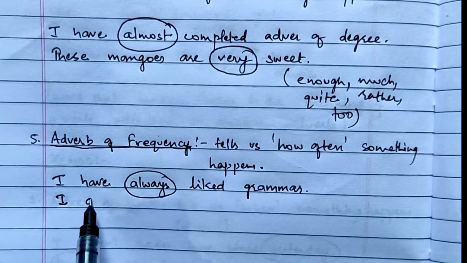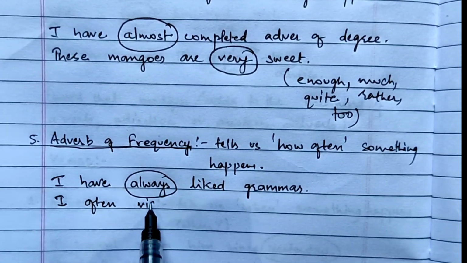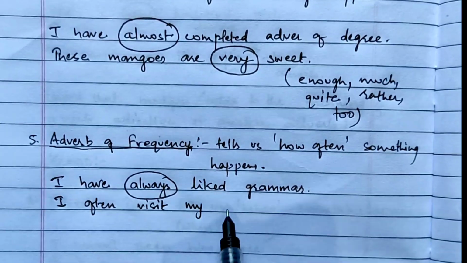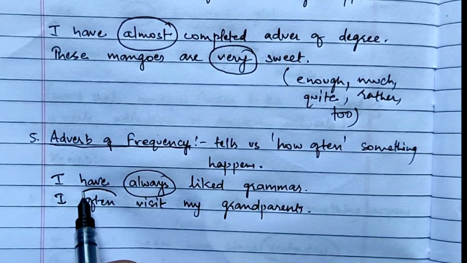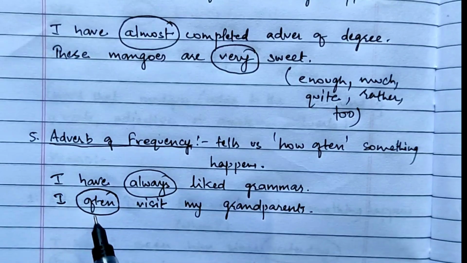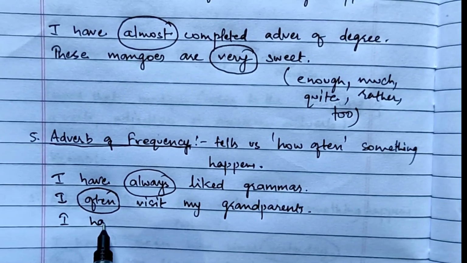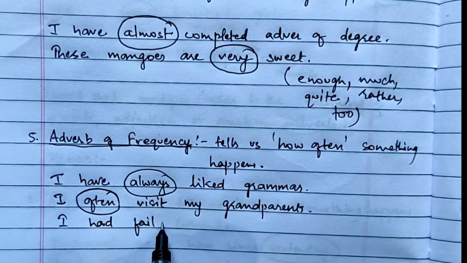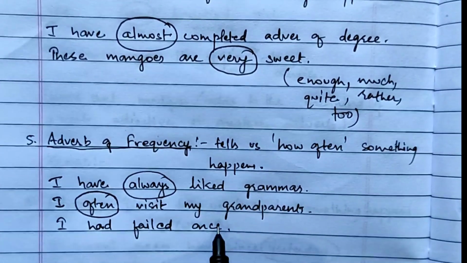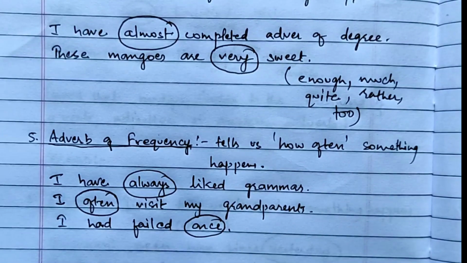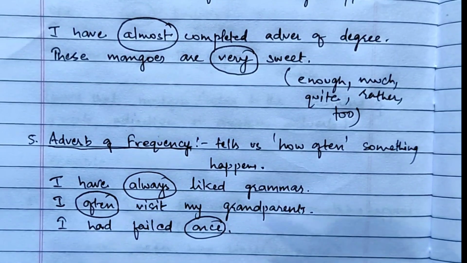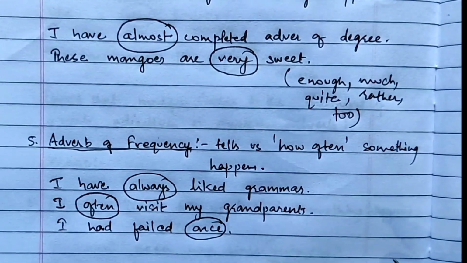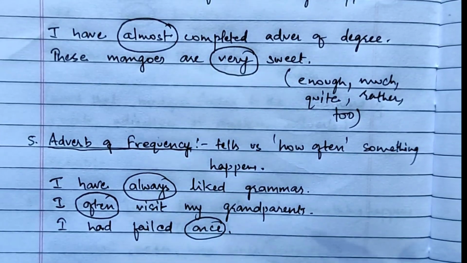You can write, I often visit my grandparents. Often, adverb of frequency. Or another one, I had failed once. Once is also adverb of frequency. So other examples of adverb of frequency will be firstly, secondly, again, seldom, frequently, never. They are all adverbs of frequency.